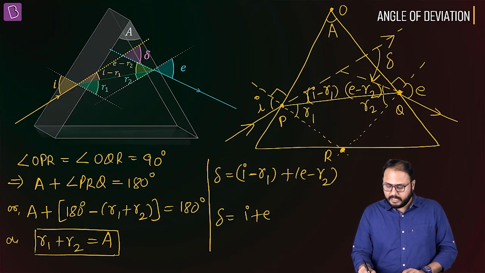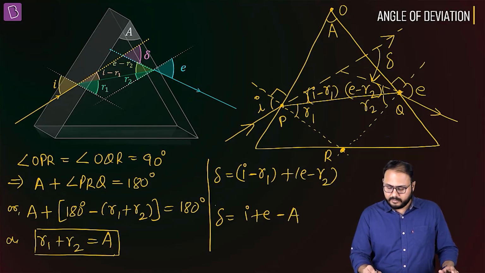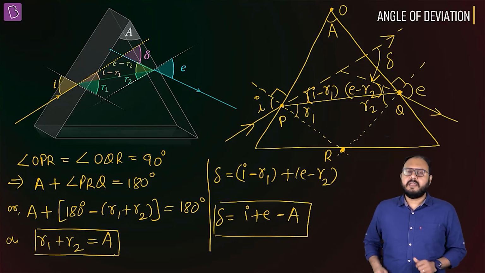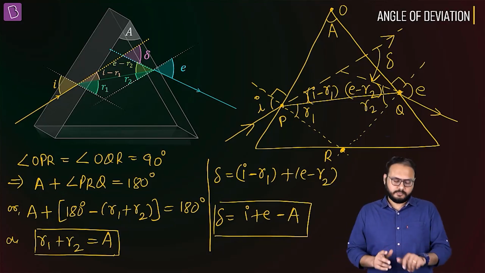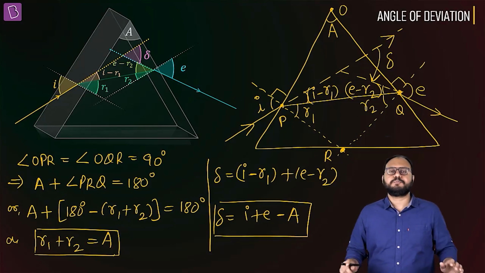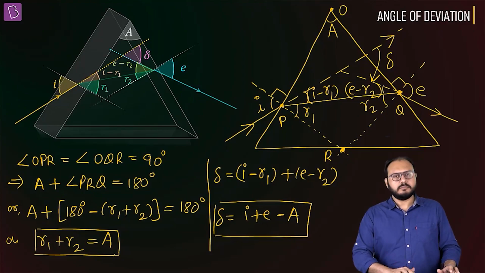I plus E minus (R1 plus R2) is how much? A. These two are the two backbone relationships of a prism. Take your time. Now easy.